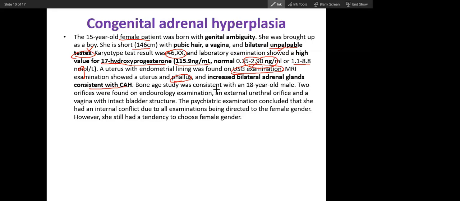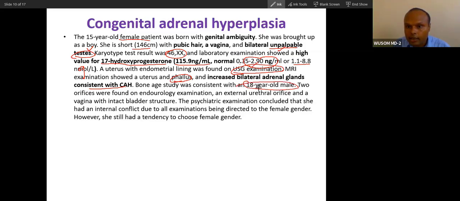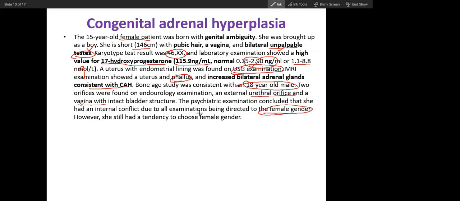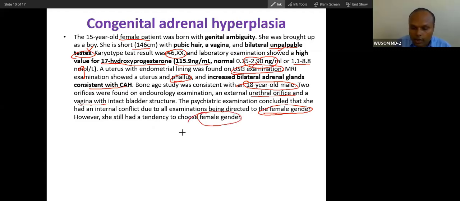Bone age study was consistent with age 18 years. Two orifices were found on urology examination, external urethral orifice and vaginal, with intact bladder structure. A psychiatric examination found she had an internal conflict because of this experience, with all examinations directed to the female gender. However, she still has a tendency to choose female gender because she is genetically female.